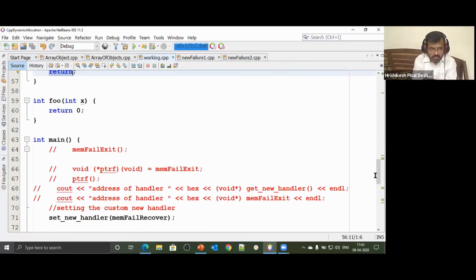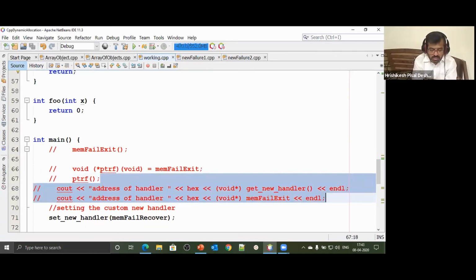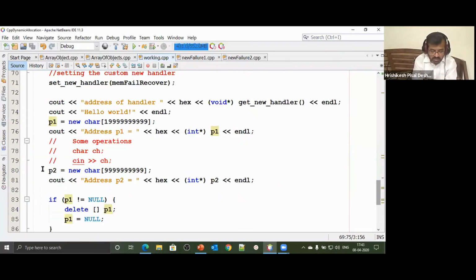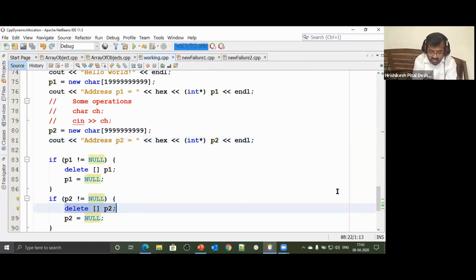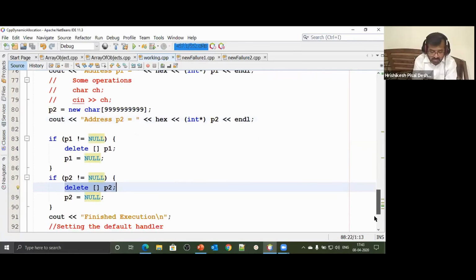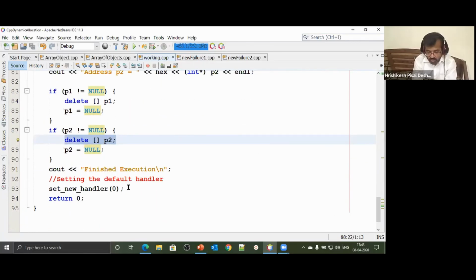Now since we have made more memory available on the heap, this particular statement will now succeed, and it has succeeded. That's the reason the address got allocated. And then I'm checking, is P1 not null? P1 we have already set to null, so there is no need to delete it. P2 is not null, because P2 now has the address of the new block of memory, so since P2 is not null, I released it. And then we said finish execution and we have stopped. And note at the end I have said set handler 0, because on going out of this file I would like to reset the handler.